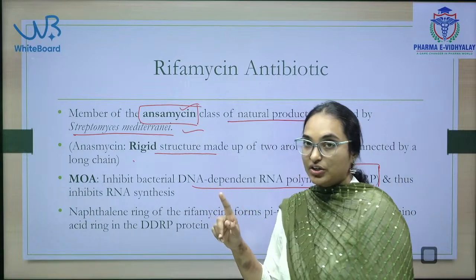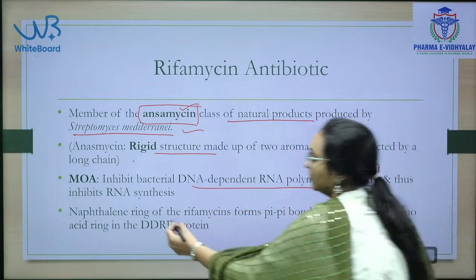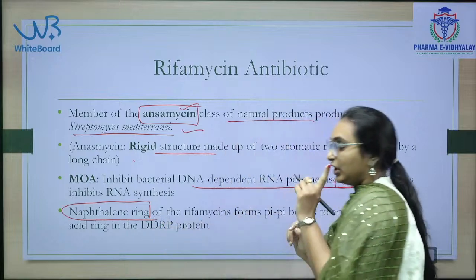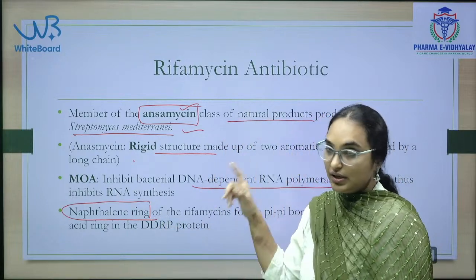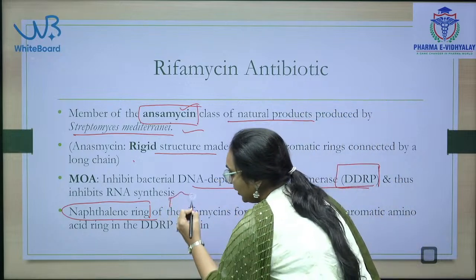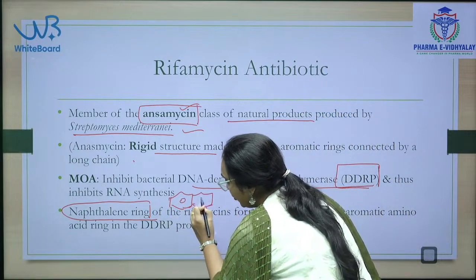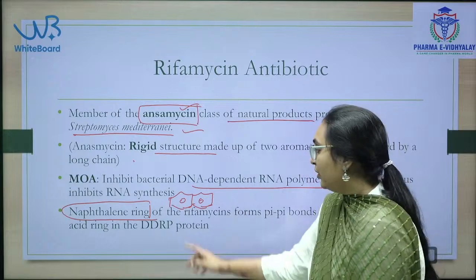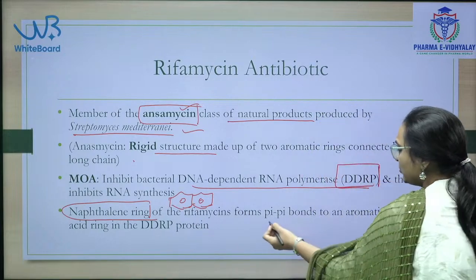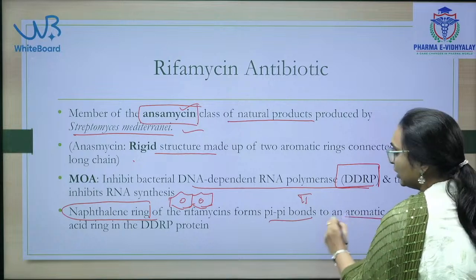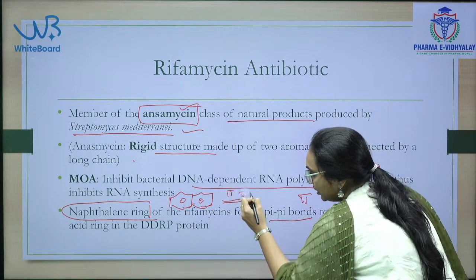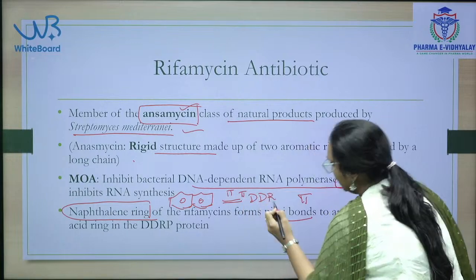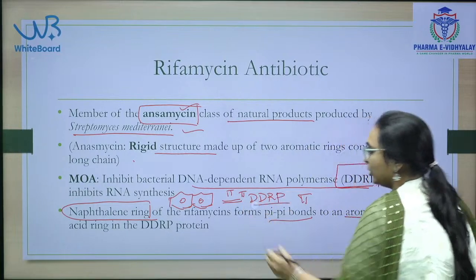And in its structure naphthalene ring will be there. I will show you the structure, but the important ring in the rifamycin antibiotic is the naphthalene ring. Naphthalene is the moiety present in the structure of rifamycin. It forms pi-pi bonds with the aromatic amino acids of DNA dependent RNA polymerase.